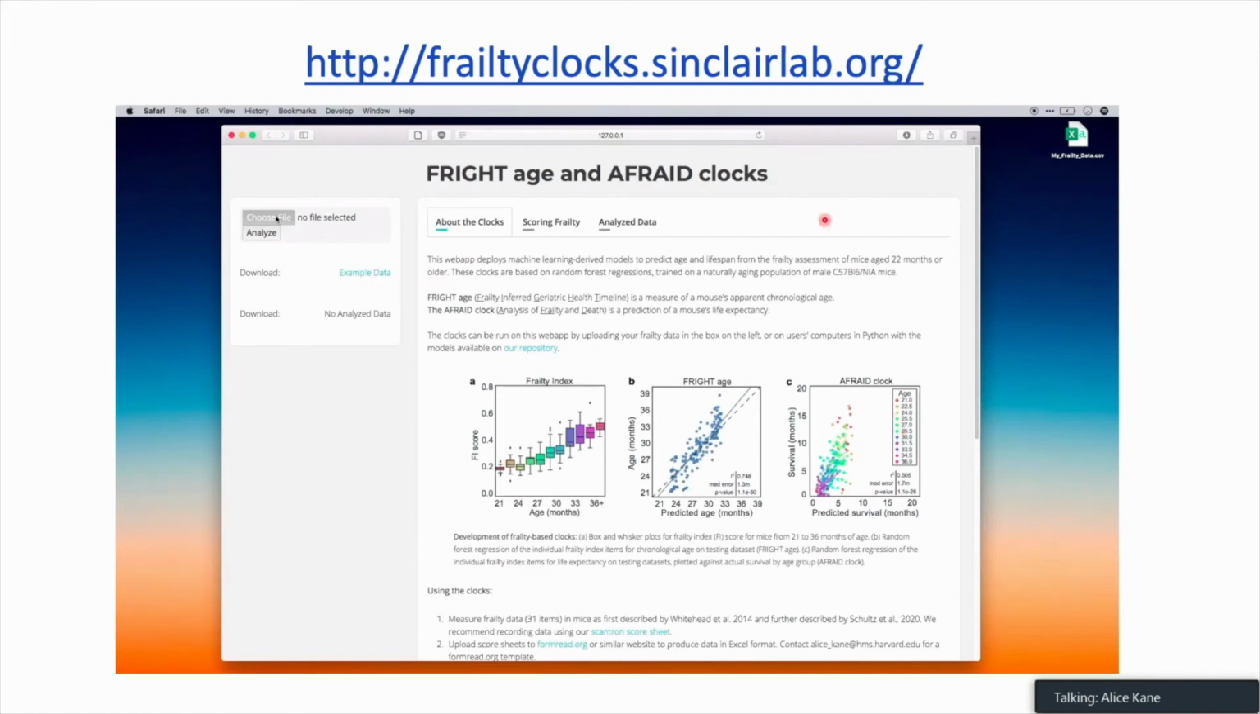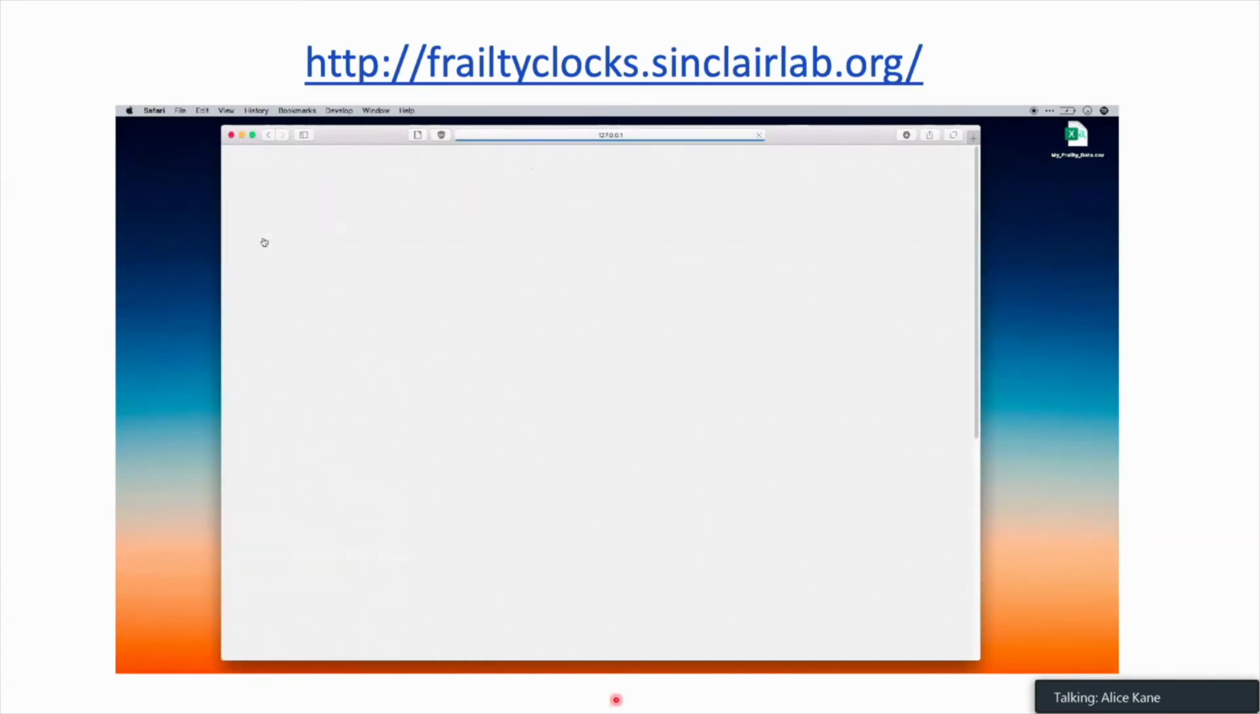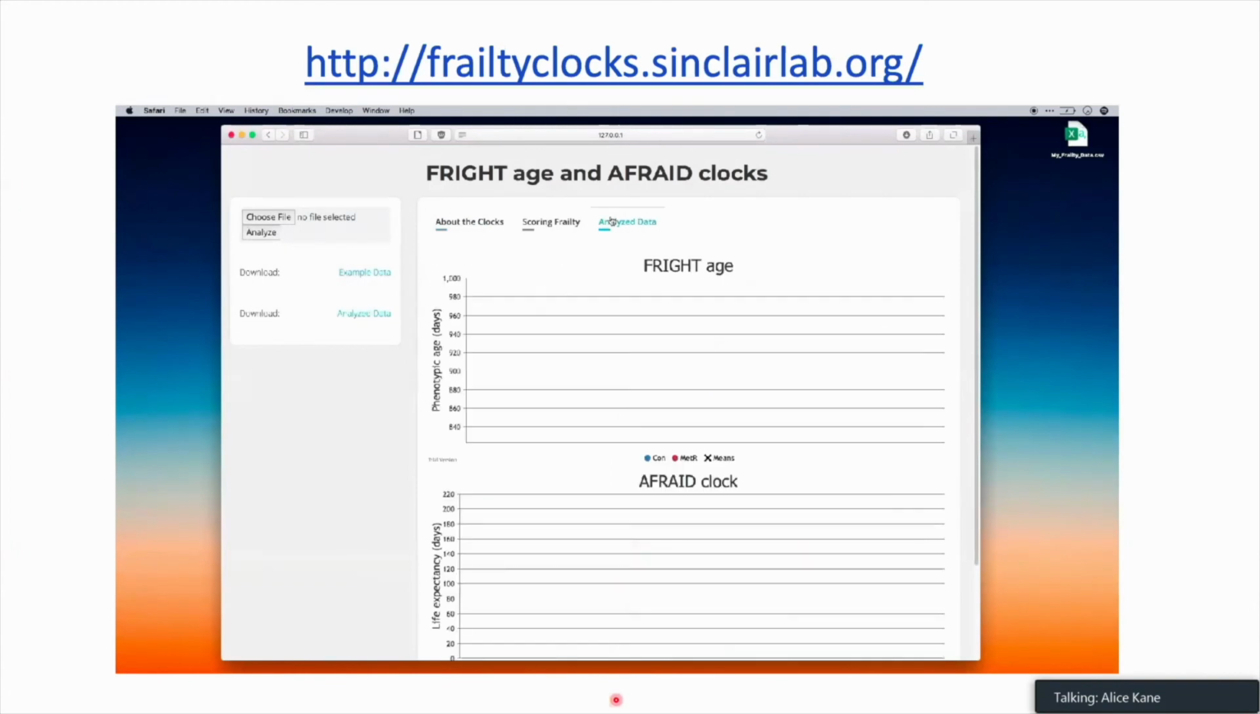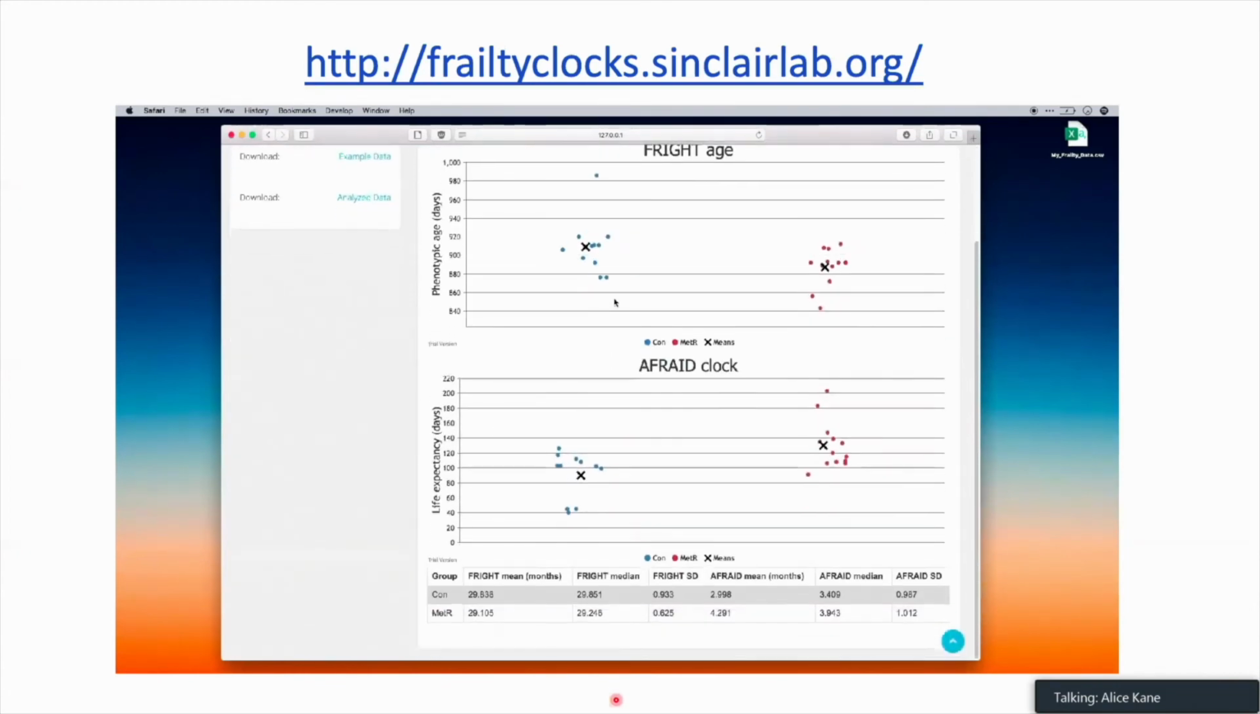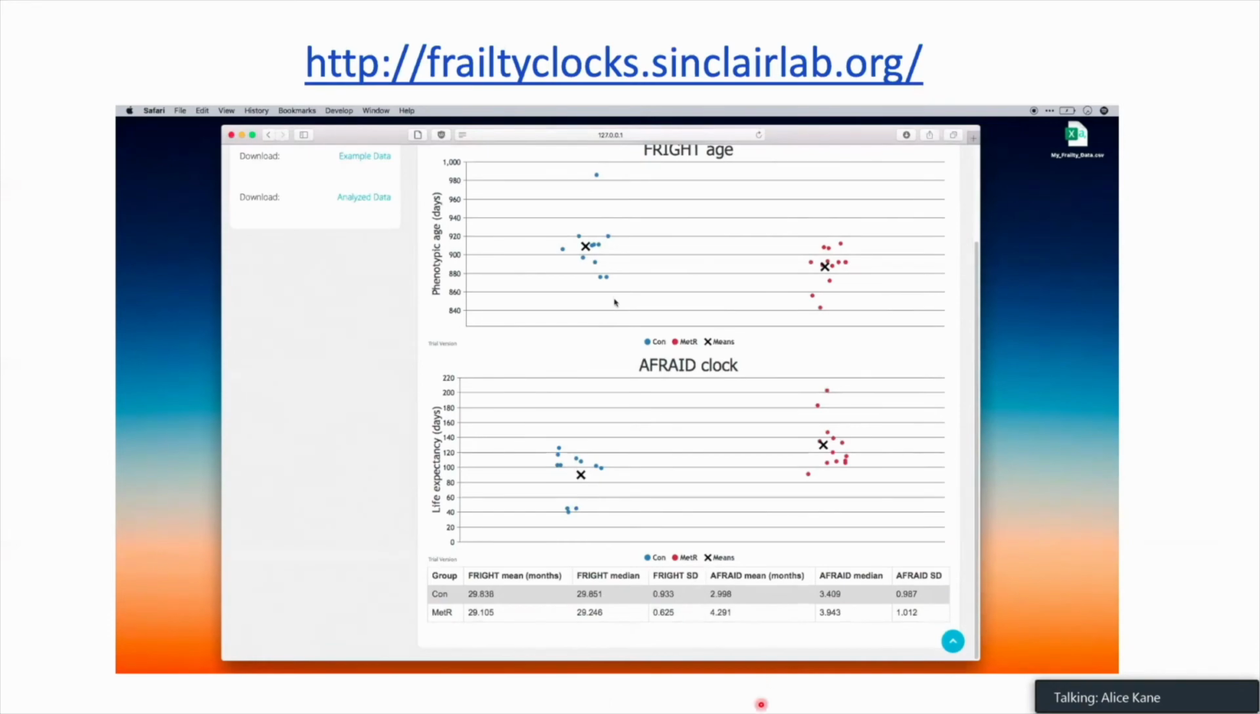And to this end, we have created a website, which you can see here. This contains a video with details of how to score frailty in the mice. And additionally, as you see from this short video, it allows you to upload your frailty data, and the website will automatically calculate a fright age and a frayed score for each mouse and plot them if you would like. We're also very open to collaborations to test whether other interventions are responsive to these clocks. So please reach out if you're interested in that.